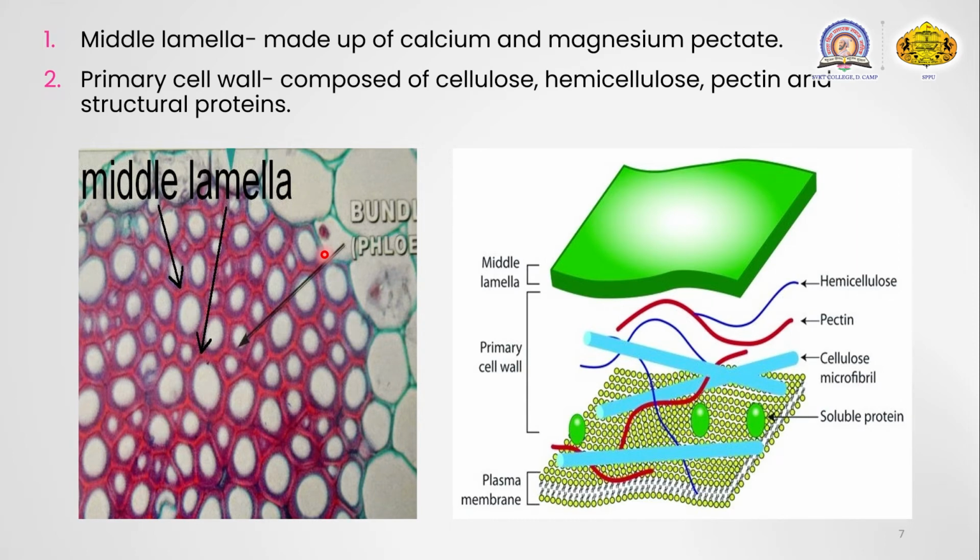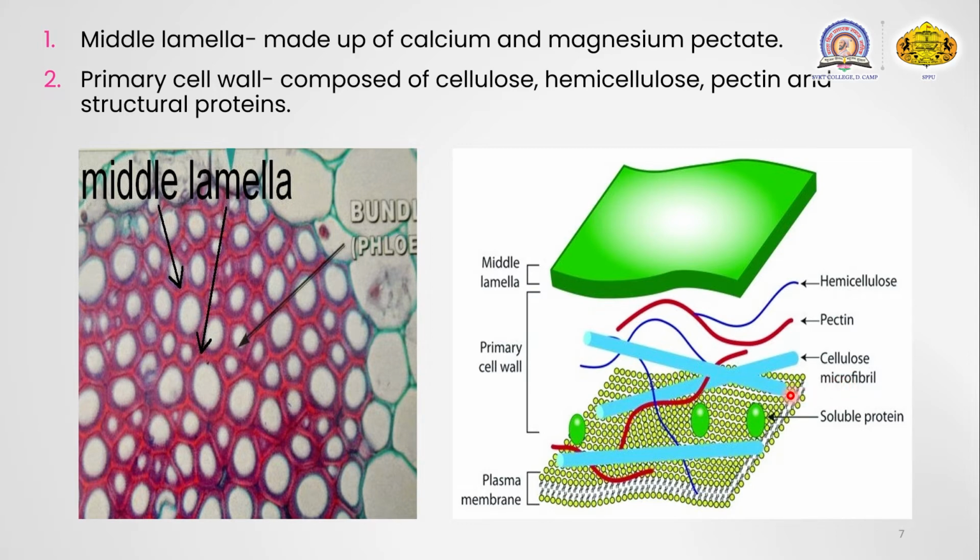It is formed after the middle lamella. This is the primary cell wall, and this primary cell wall is a thin, flexible and extensible layer. So it is capable of growth and expansion in nature. The backbone of this primary cell wall is formed by the cellulose microfibrils.